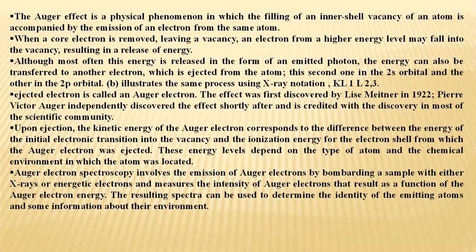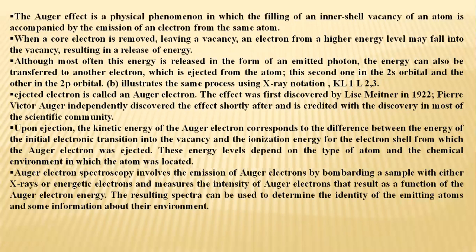Although most of this energy is released in the form of an emitted photon, energy can also be transferred to another electron. When it is transferred to another electron, then that ejected electron is called an Auger electron. Remember, we are not talking about X-ray fluorescence here. If the energy is given out to another electron, then that electron is known as an Auger electron.